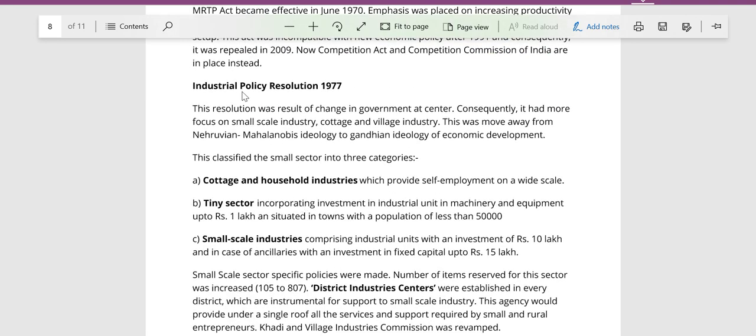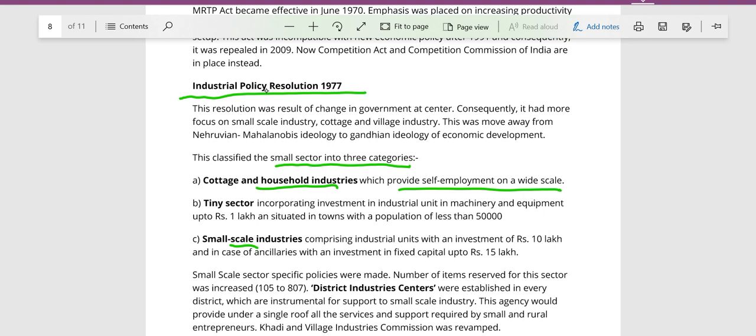Now we have another industrial policy resolution. In 1977, the Janata Party came to power, and we have another industrial policy resolution of 1977. According to this industrial policy resolution, for the first time, the small scale sector was divided into 3 stages: the cottage and household industry, the tiny sector, and the small scale industries. Cottage industries provide self-employment on a wide scale. Then you have the tiny sector.